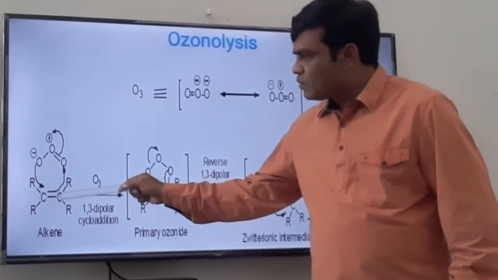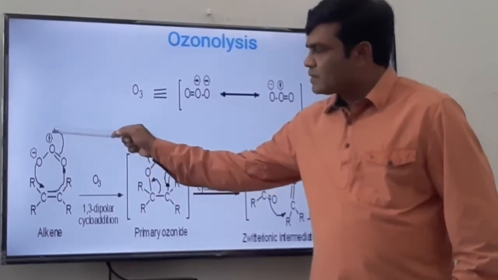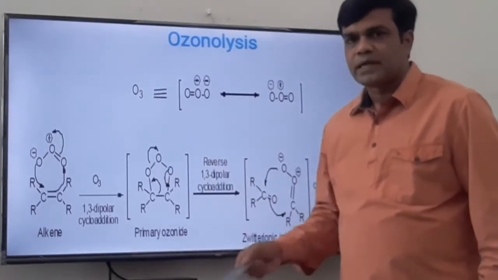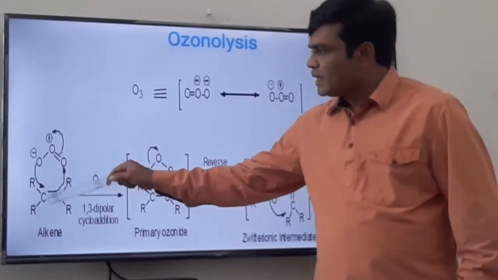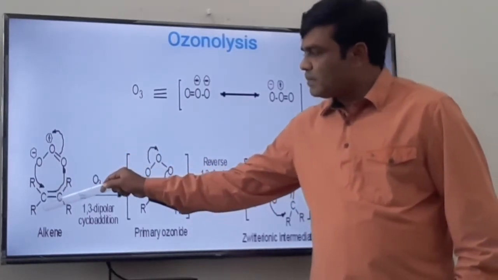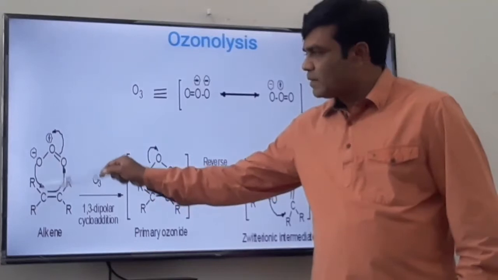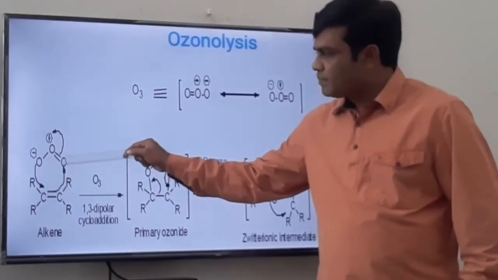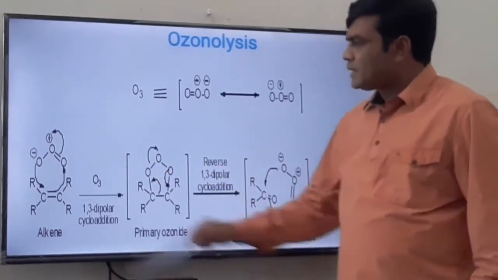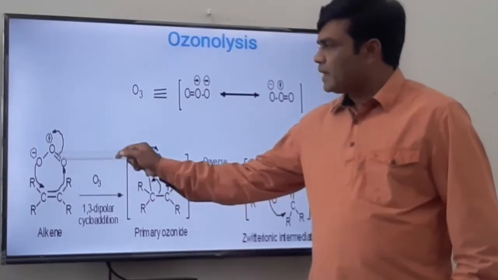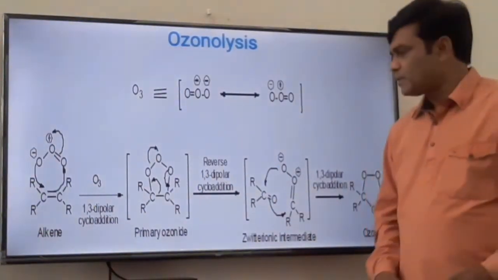These pi bonded electrons are opened here and a bond is formed between carbon and oxygen. These pi bonded electrons are opened on the oxygen because oxygen is deficient, so it gains a lone pair from this pi bonded electron. Now this carbon-oxygen bond is formed. When this bond is moved here, this carbon is electron deficient, a carbonium ion, and bond formation takes place with this oxide ion. So this bond formation and this bond formation take place simultaneously, and two bonds are ruptured: the carbon-carbon double bond, that is the pi bond, and this pi bond. We get this five-membered ring intermediate, which is called a primary ozonide.